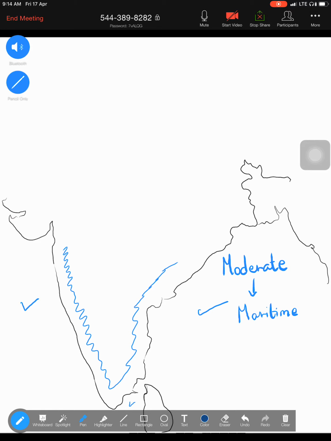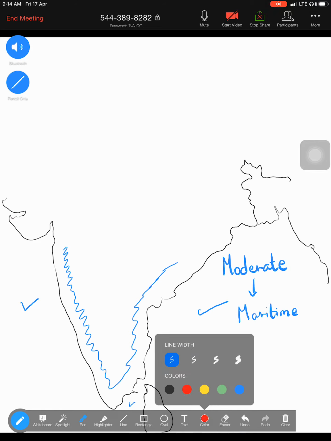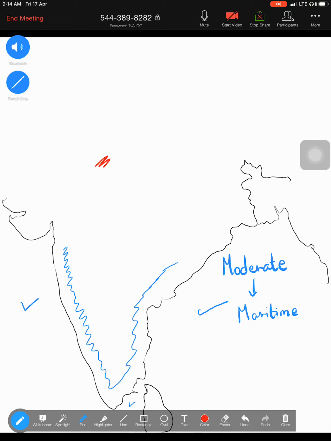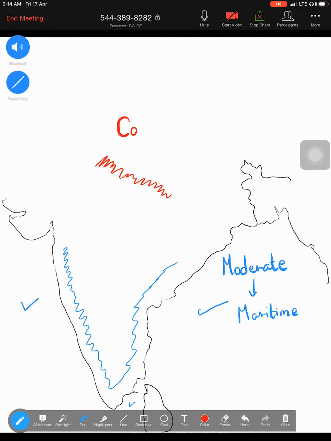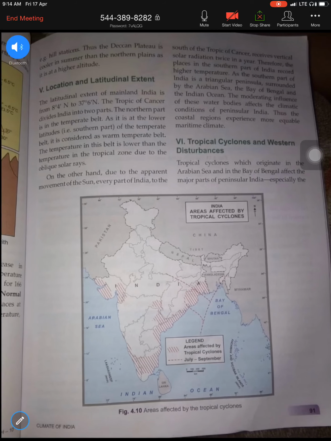Similarly, places which are far from the sea, like this area which are far from the sea, they'll always have what kind of climate? The climate of this will be continental, or the other word is extreme, meaning two opposite ends, very hot, very cold. So that is about your distance from the sea.